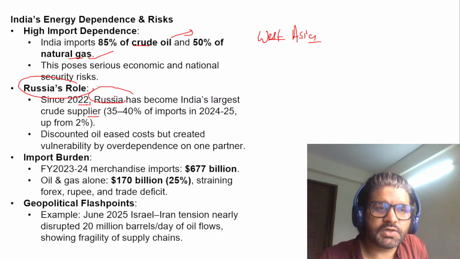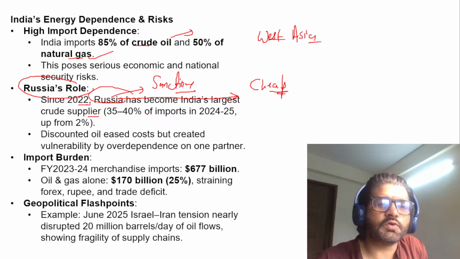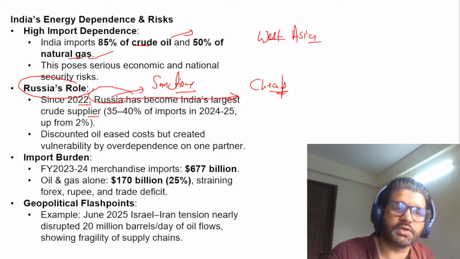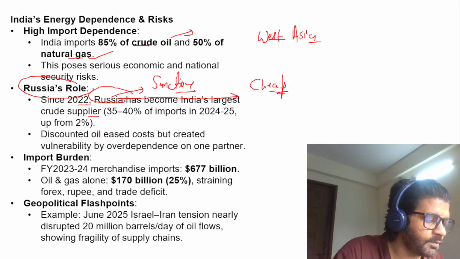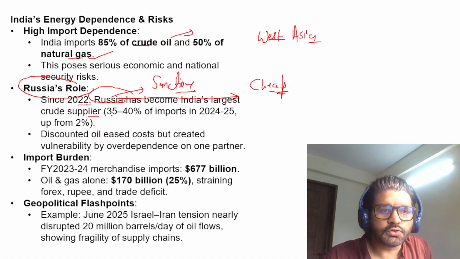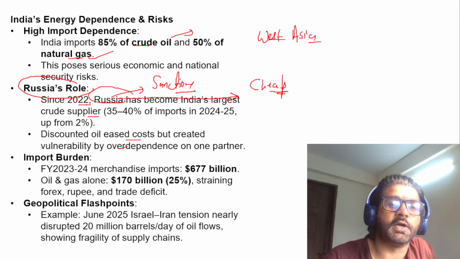Why? Because of the Russia-Ukraine war, too many sanctions were imposed on Russia, which made Russian crude oil cheap for us. So Russian crude oil was cheap, and that's why we started importing lots of it. And USA did not like it, and that's why all this tariff game is going on. Cool. Seven-day energy crisis in Hungary. Exactly. So discounted oil eases cost but creates vulnerability because we were too dependent on Russia.